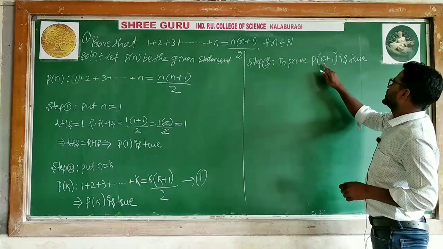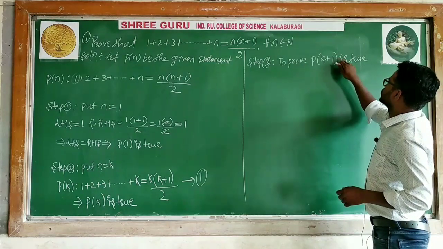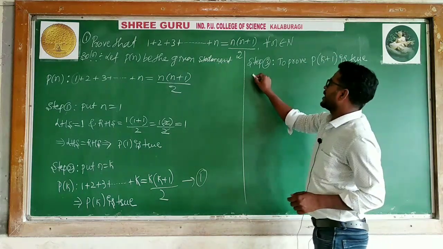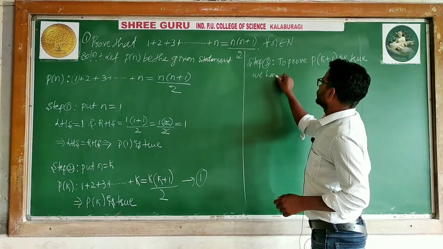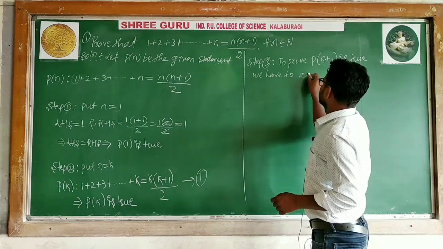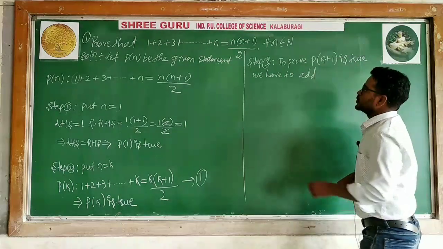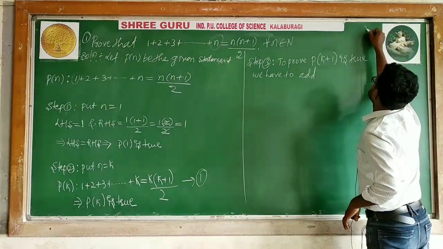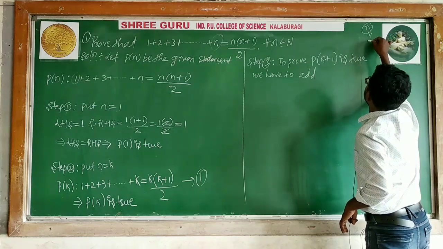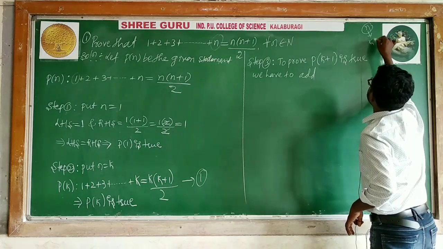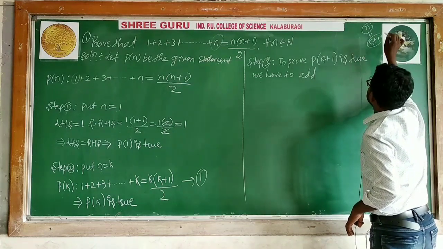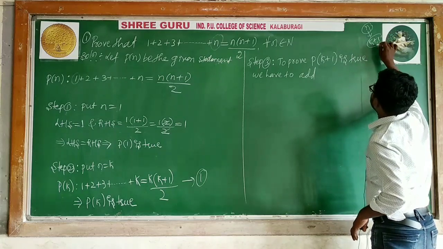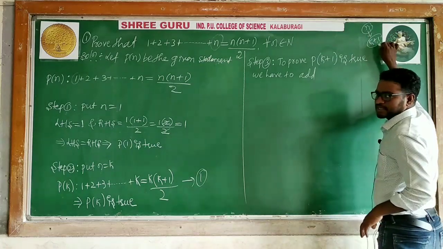To prove that p of k plus 1 is true, we have to add the last term, which is n. Here n is replaced by k plus 1. What we have to add? This term. If it is n square, k plus 1 whole square. N cube, k plus 1 whole cube.